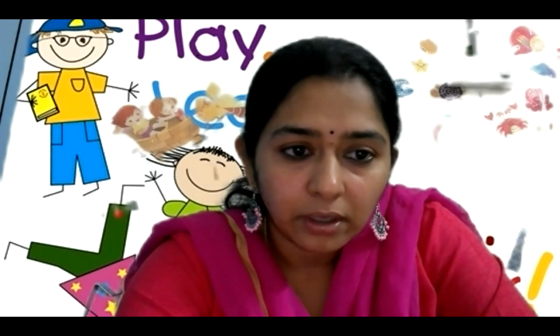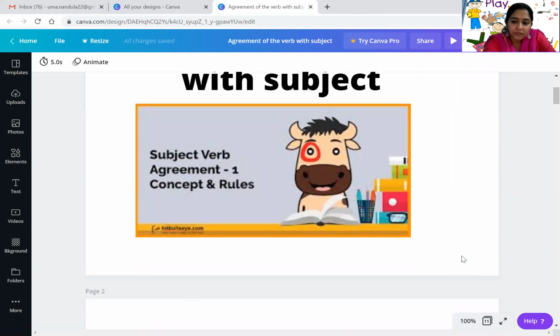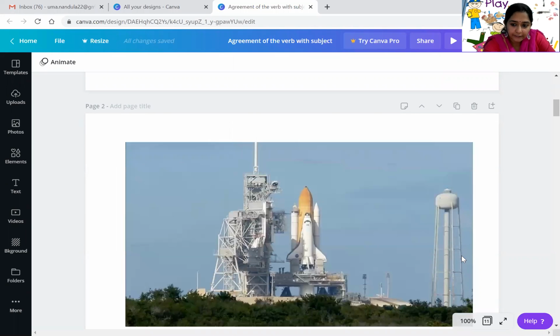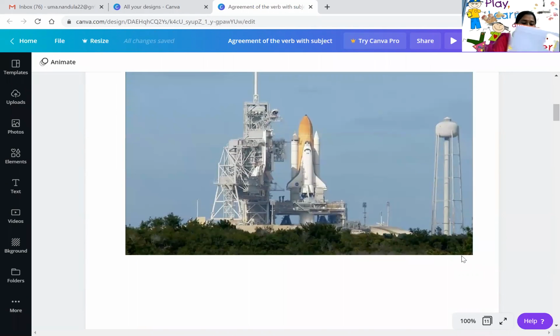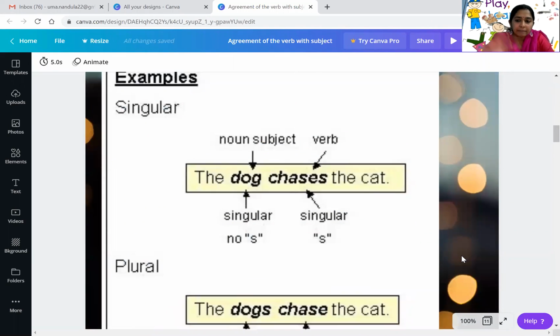So I'm going to share a screen with you. If you can see it, this is agreement of the verb with the subject. First we will learn what are the rules regarding that. I'll show you one example on the screen. You can see a sentence over there. The dog chases the cat. Chases means running after, trying to catch it.